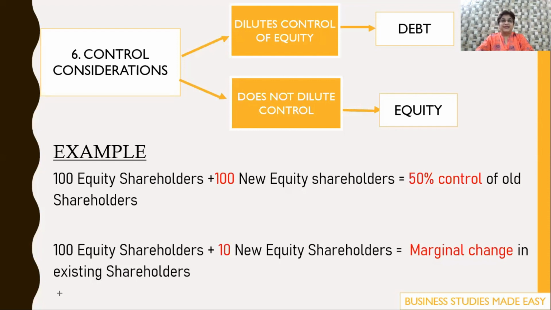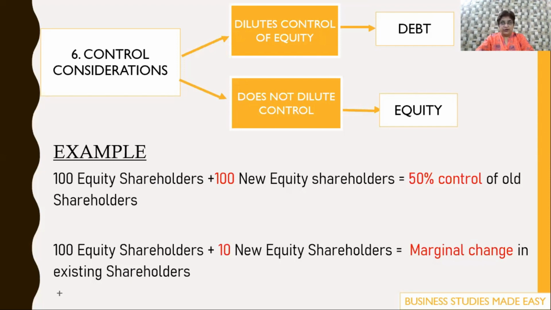Now, let me explain this in detail with the help of an example. Suppose there are only 100 equity shareholders in an organization, and now more finance is to be raised, and the finance manager wants to issue 100 new shares, and that means 100 new equity shareholders. So there are 200 equity shareholders. So the control of the existing equity shareholders goes down to 50%. So the control is diluted. So in that case, the finance manager will go in for debt.